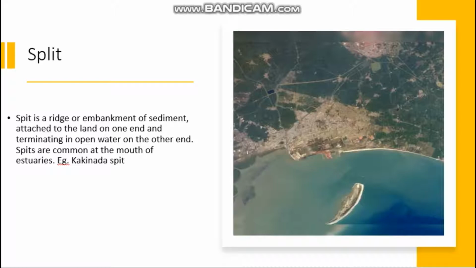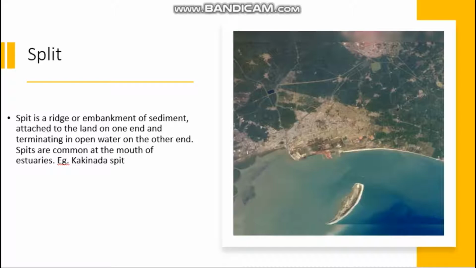Spits are common at the mouth of estuaries. So what do you mean by spit? Spit is a ridge or embankment of sediment attached to the land on one end and terminating in open water on the other end. Spits are common at the mouth of estuaries.